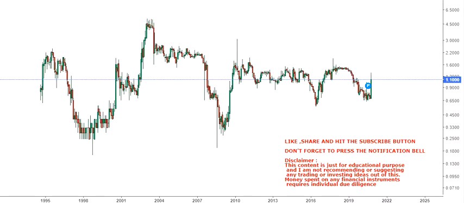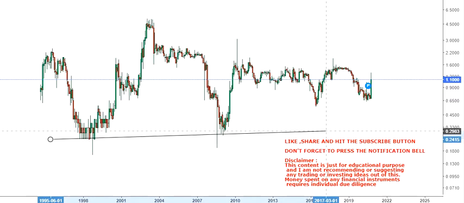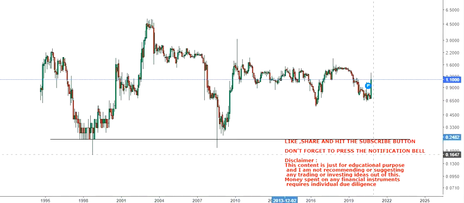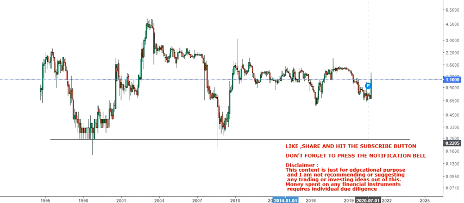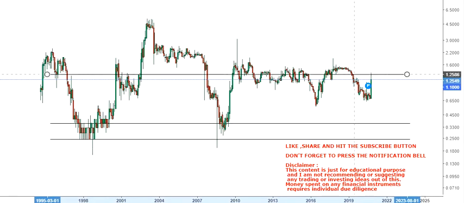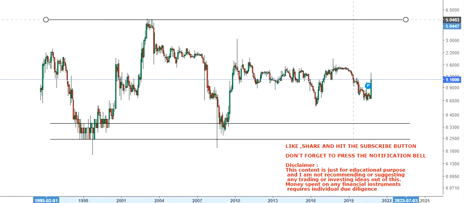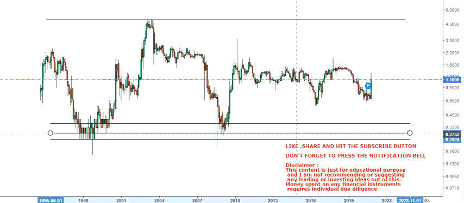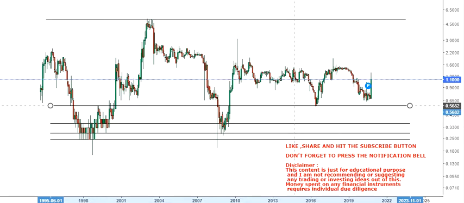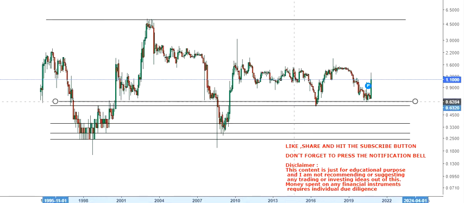Now if you look at this chart, as I've already told you, you have your big support levels here. This is the support level which we need to see on the downside. On the upside you have your big resistance level here. The stock is moving in between, unless the stock makes a breakout either on the upside or on the downside,